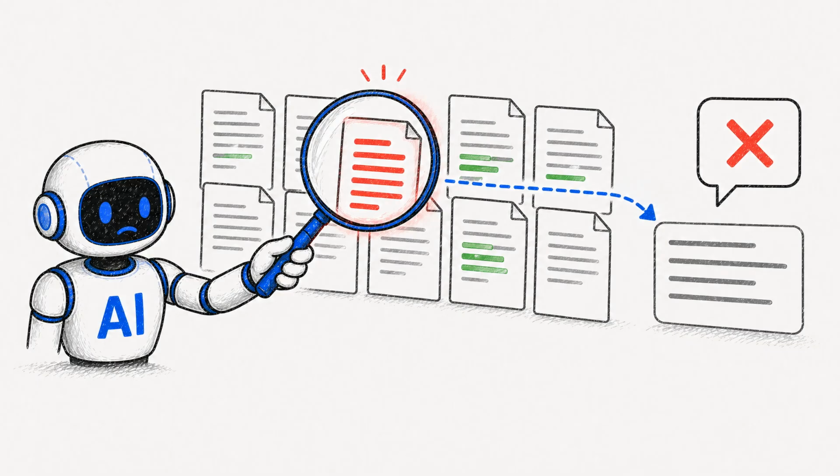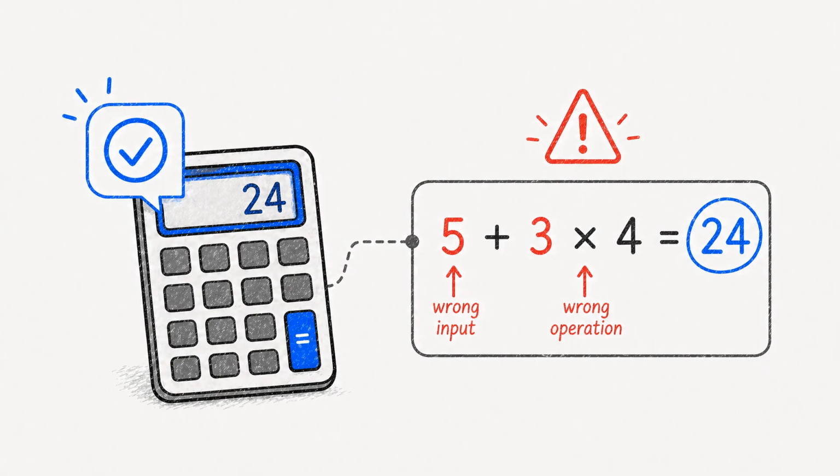still be wrong. A calculator gives exact arithmetic when used correctly, but an AI assistant still has to decide what numbers to enter, what operation to perform, and how to explain the result. If the setup is wrong, the calculation can be perfect and the answer can still be misleading.